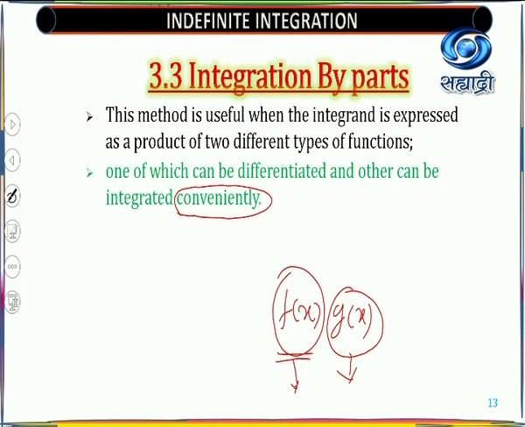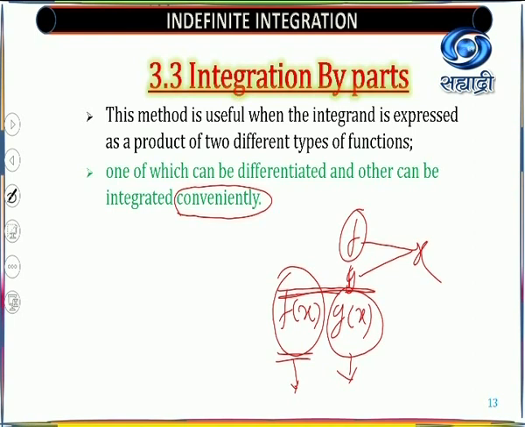That means you need to identify which one is directly differentiable and which one is directly integrable. These two functions are related to one variable. This is an important key here.